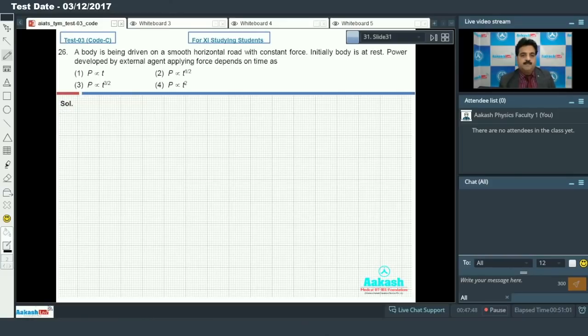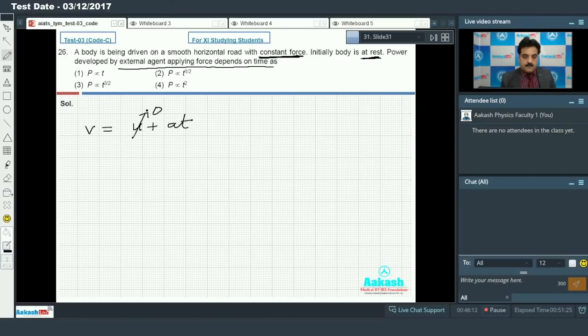A body is being driven on a smooth horizontal road with constant force. This is an important point: initially the body is at rest. Another important hint: power developed by the external agent applying force depends on time. So if I go for the equation of motion in a simple way, v is equal to u plus at.